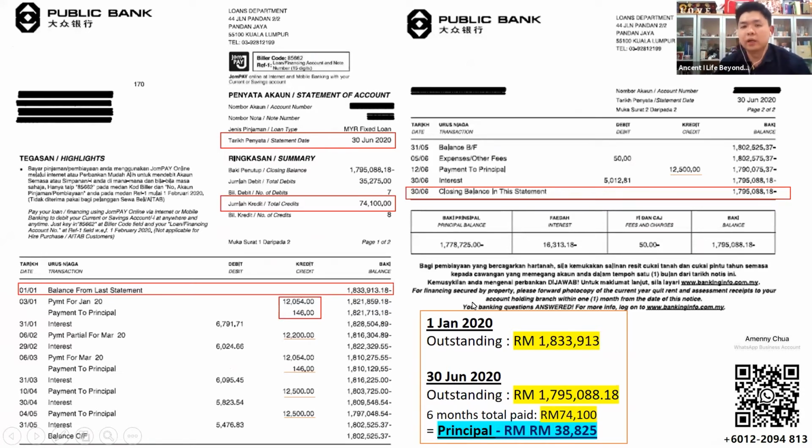We approached her before, in January 2020, which means last year. But she didn't take up this service. She just monitored it, taking their own account and the statement. After 6 months, she just paid as normal, and even paid a little bit more. In total she paid 74,000. She found out the principal was deducted by 38,000. Should be okay, right?